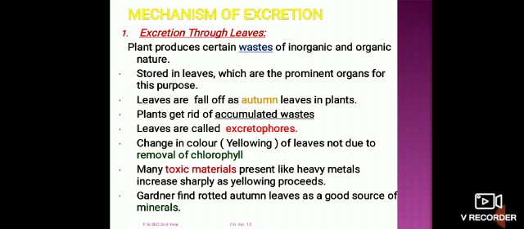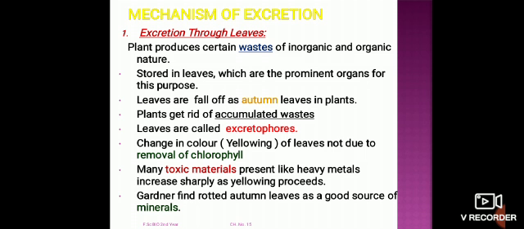The waste material is stored in the leaves, and in the season of autumn, leaves fall off. In this case, plants get rid of accumulated waste and remove metabolic waste from the body.